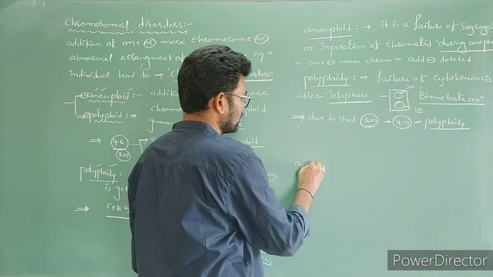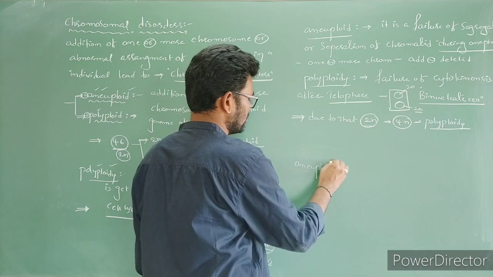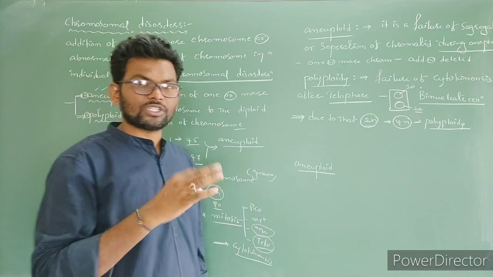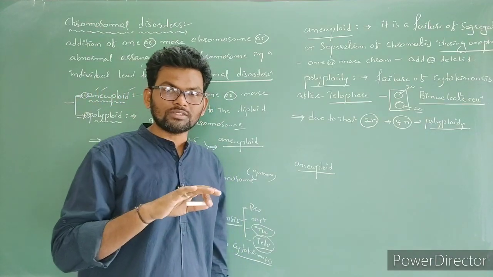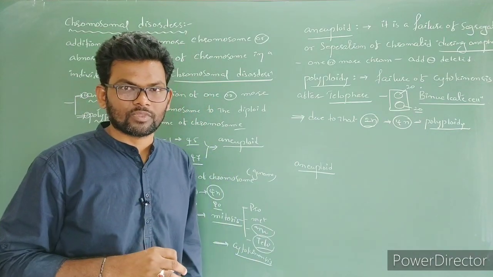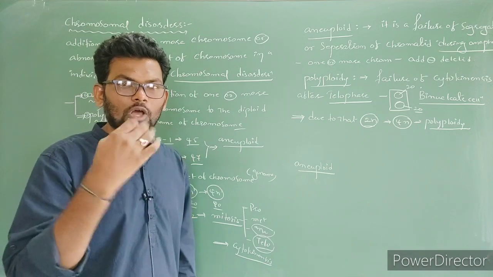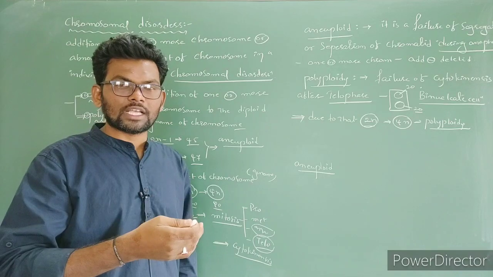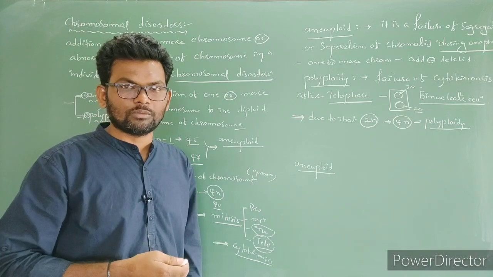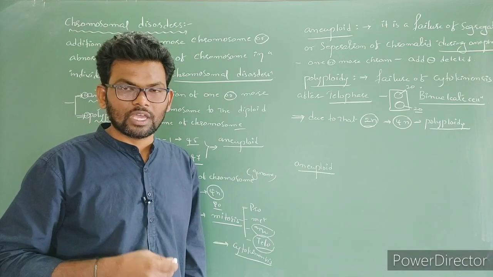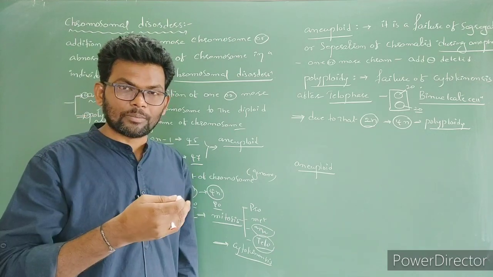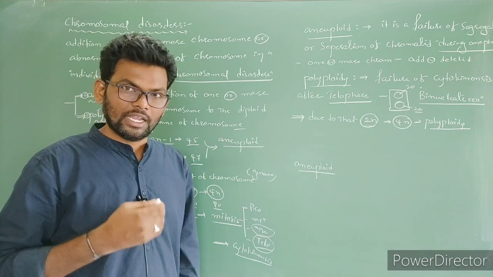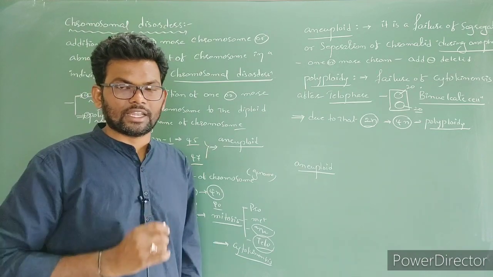Aneuploidy is again divided into two major types based on loss or addition of chromosomes. First, the loss of chromosomes: if one chromosome is lost from the basic diploid set of the genome, that is called monosomic. If two chromosomes are lost from the diploid set of the genome, it is called nullisomic. So this is one category.